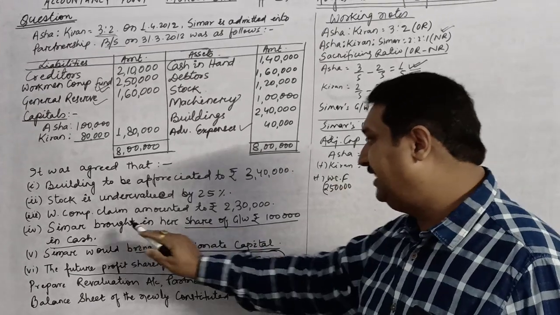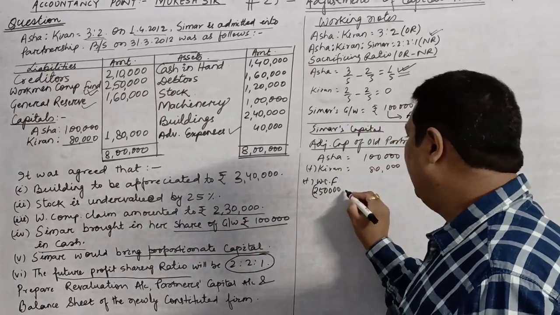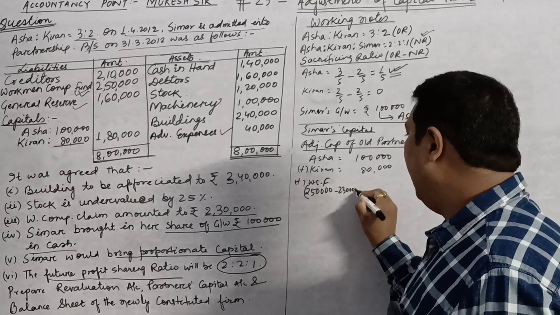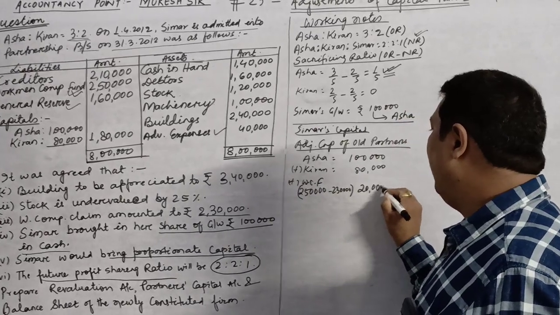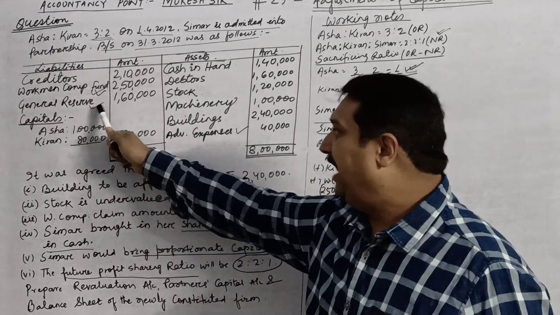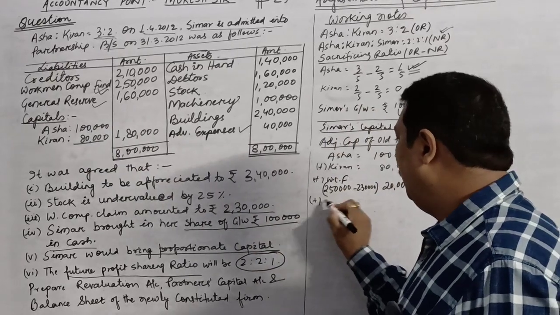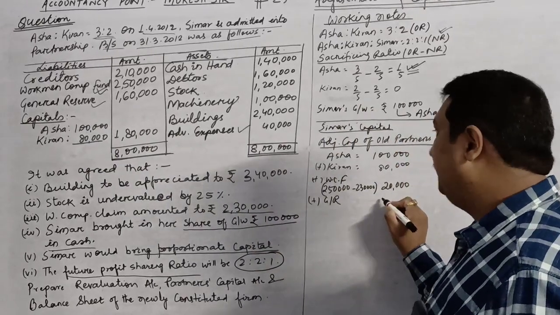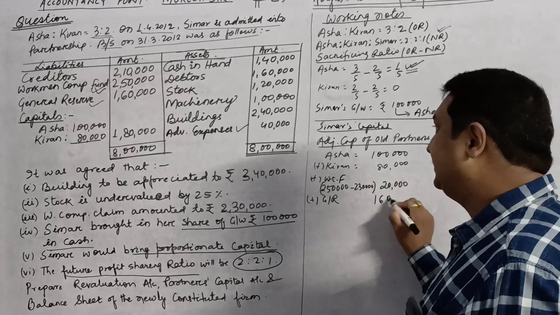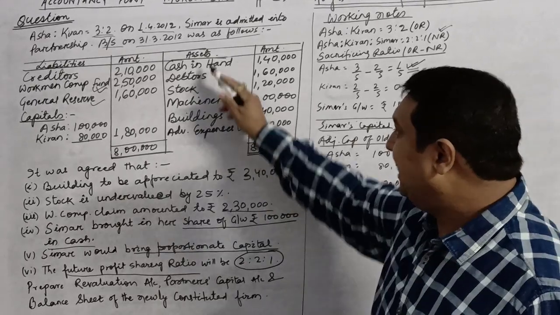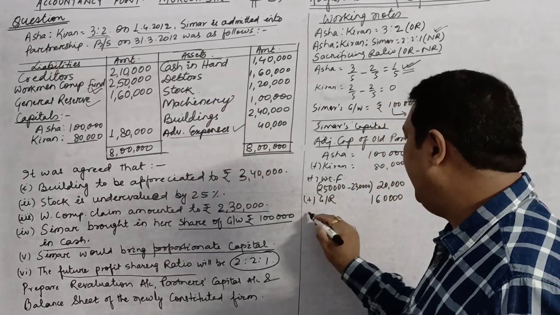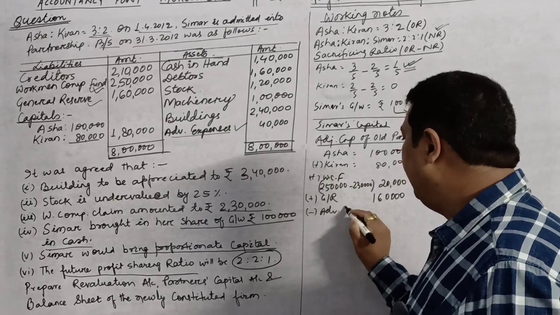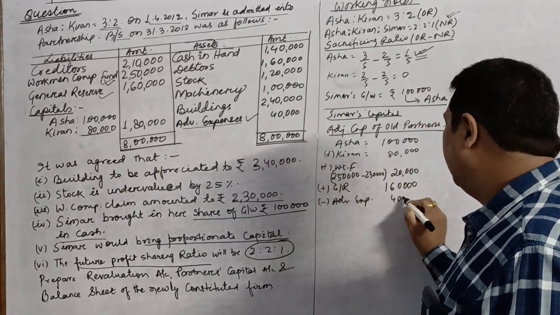But out of this there is a claim also of rupees 2,30,000. So that will be subtracted. Only 20,000 is left. We have general reserve, that will also be added. General reserve is rupees 1,60,000. And on the asset side we have deferred revenue expenditure, that is advertisement expenditure, rupees 40,000.